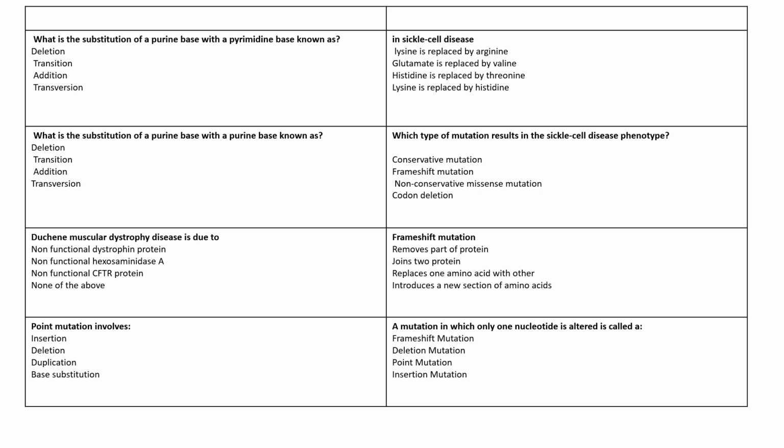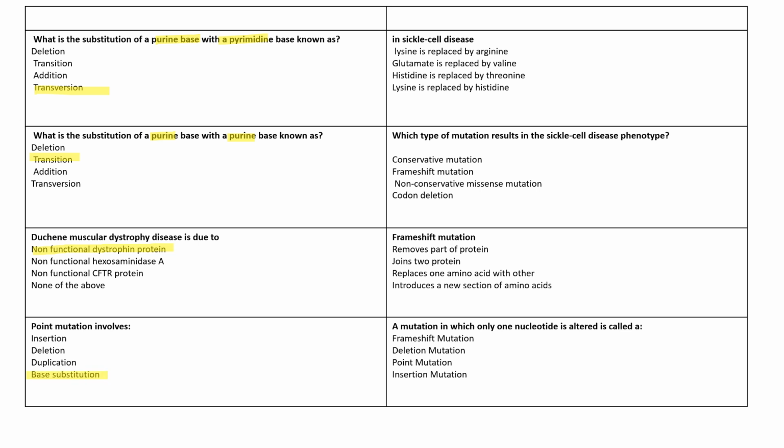Let's discuss some MCQs related to point and frameshift mutation. What is the substitution of a purine base with a pyrimidine base known as? It will be transversion. What is the substitution of a purine base with a purine base known as? It will be transition. DMD disease is due to non-functional dystrophin protein. Point mutation involves, the answer will be base substitution.